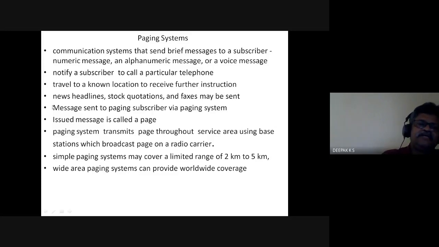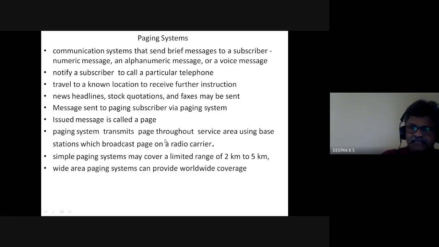Even advanced paging systems have news lines, stock quotations, faxes, all these facilities could be there. But however, these are only one-sided. Messages are sent to the subscriber via the paging system, and the issued message is called a page. The paging system transmits the page throughout the service area using base stations which broadcast the page on a radio carrier.